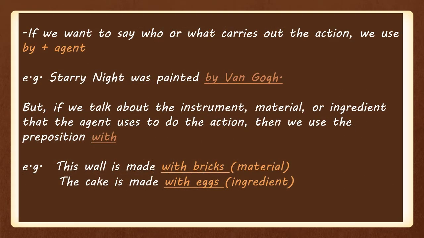If we want to say who or what carries out the action, we use by plus agent. Example: Starry Night was painted by Van Gogh. In this case, I am using by plus an agent. But if we talk about the instrument, material, or ingredient that the agent uses to do the action, then we use the preposition with. Example: This wall is made with bricks. In this case, I am using with material. Another example: The cake is made with eggs. I am using with an ingredient.